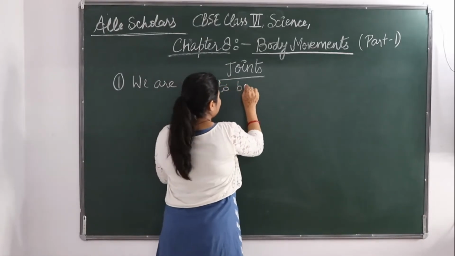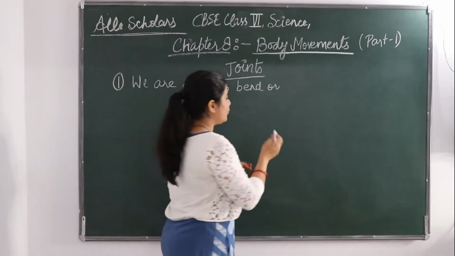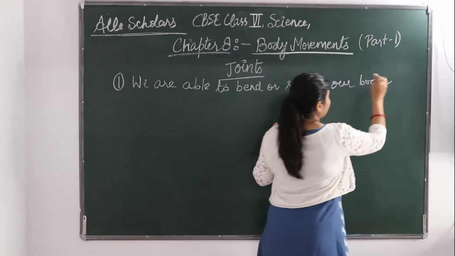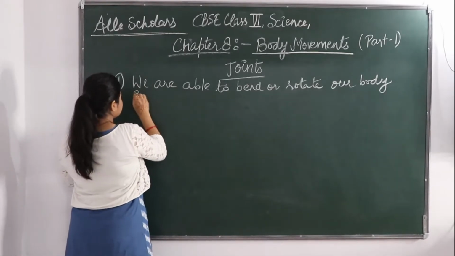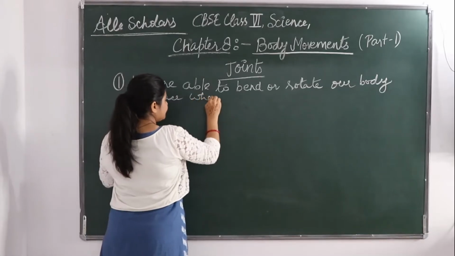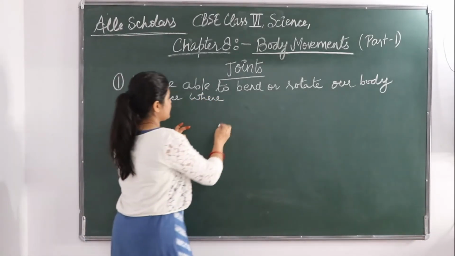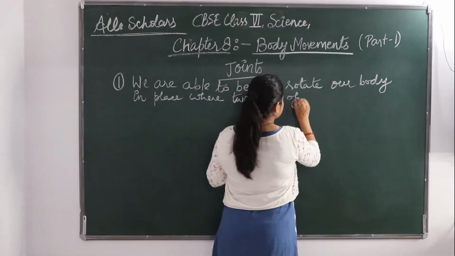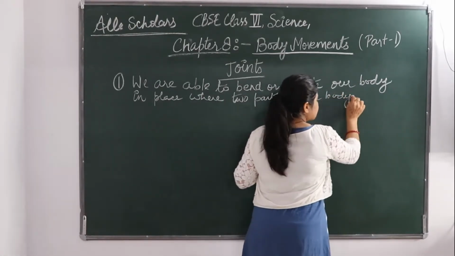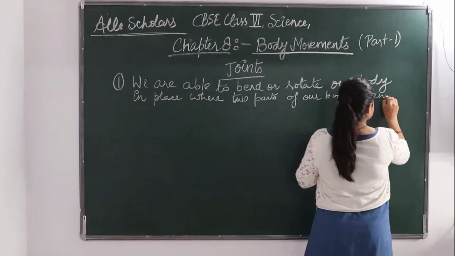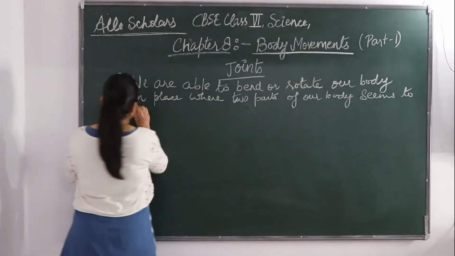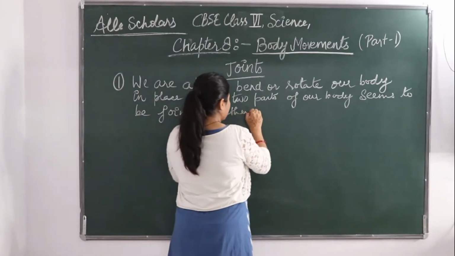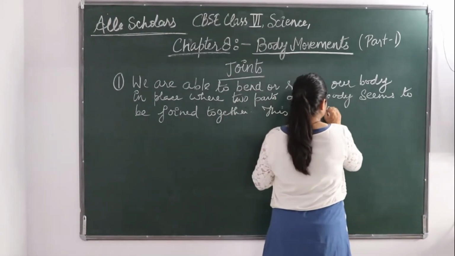So if we see the definition of a joint, we will say that we are able to bend or rotate our body in places where any two parts of our body seem to be joined together. This is called a joint.